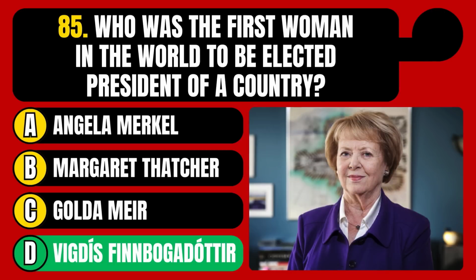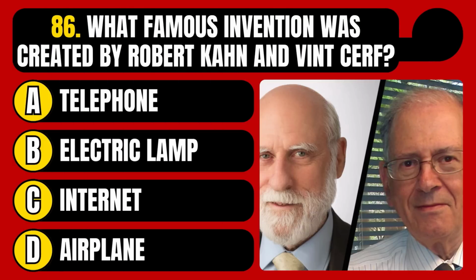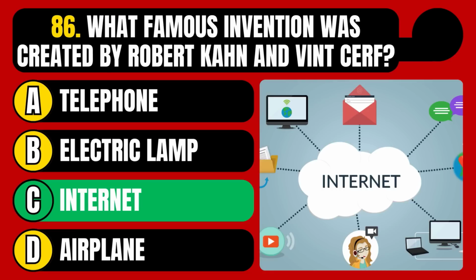The correct answer is option D, Vigdis Finnbogadottir. What famous invention was created by Robert Kahn and Vint Cerf? Telephone, electric lamp, internet, or airplane? The correct answer is option C, internet.